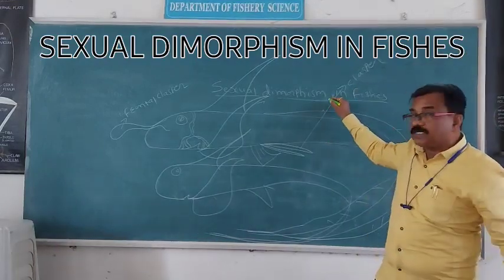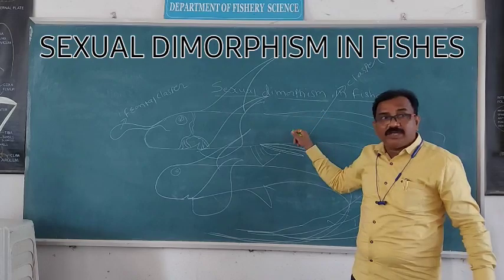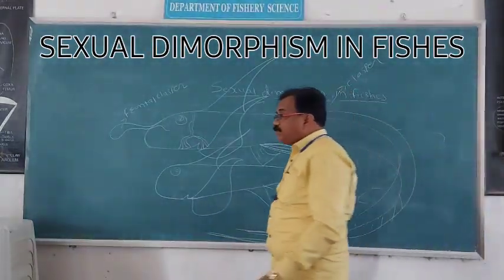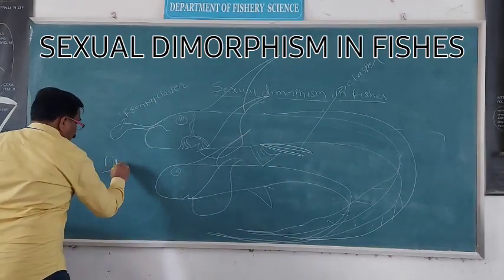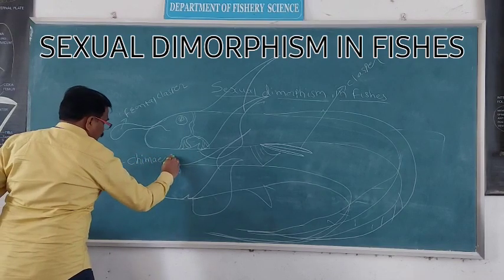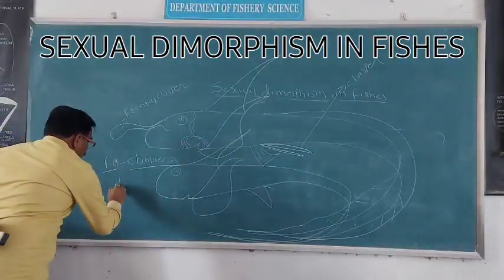Depending on this character, we can identify whether the fish is a male chimera or a female chimera. Example of holocephalian: chimera.